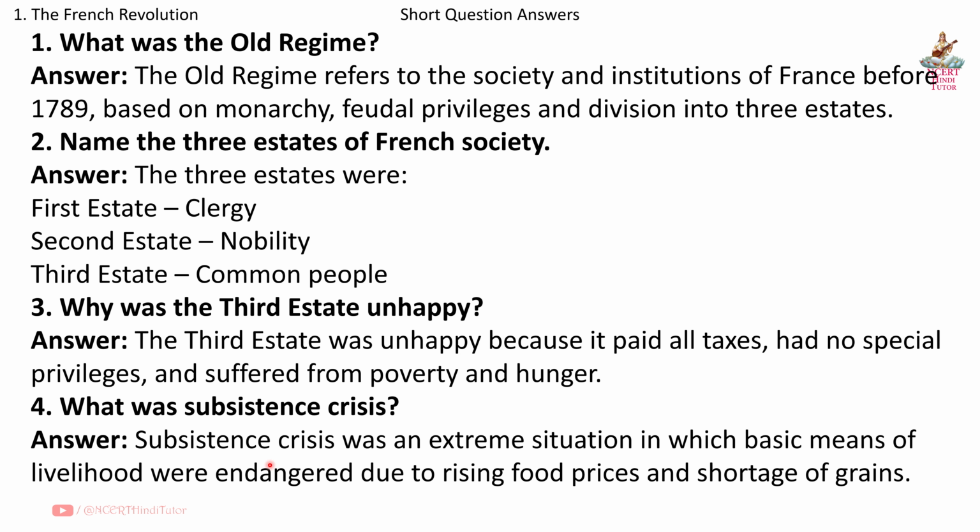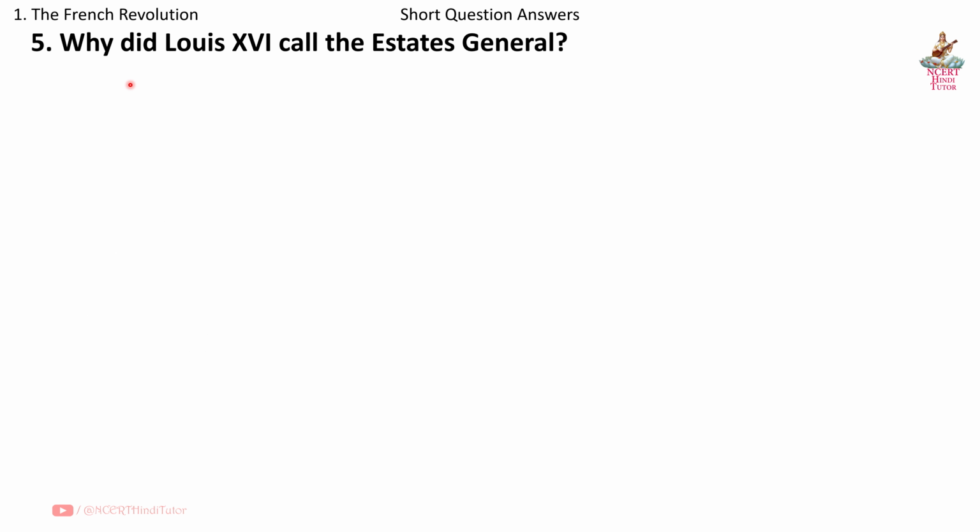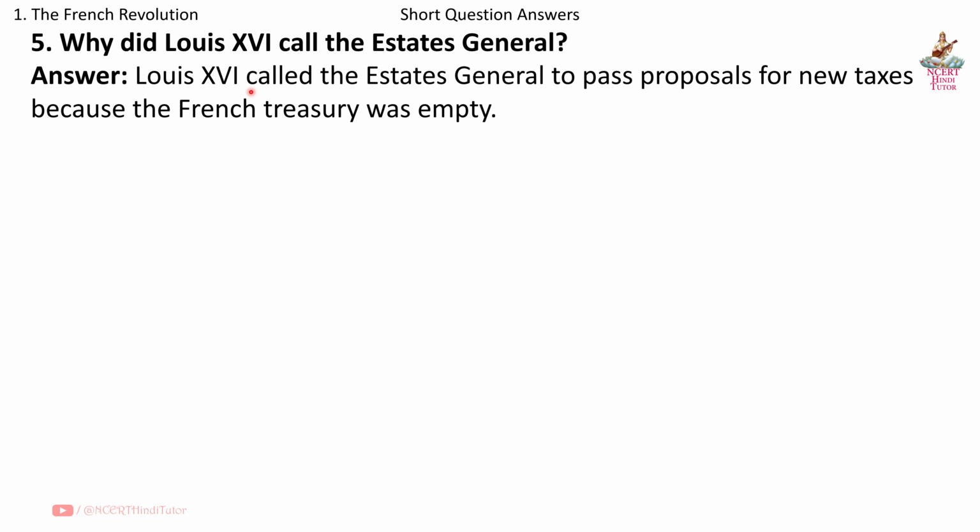Answer. Subsistence crisis was an extreme situation in which basic means of livelihood were endangered due to rising food prices and shortage of grains. Question 5. Why did Louis XVI call the Estates General? Answer. Louis XVI called the Estates General to pass proposals for new taxes because the French treasury was empty.